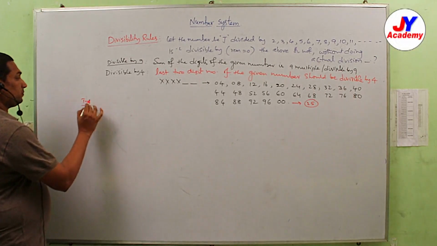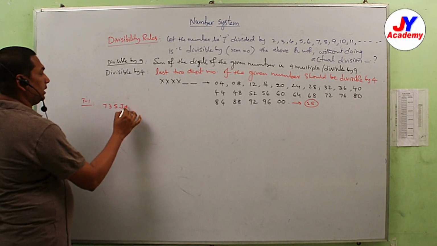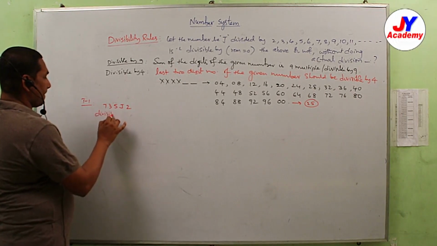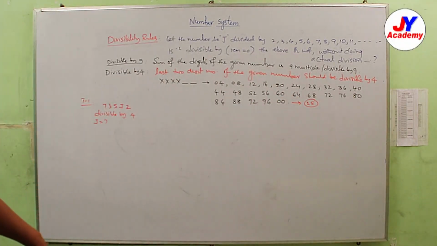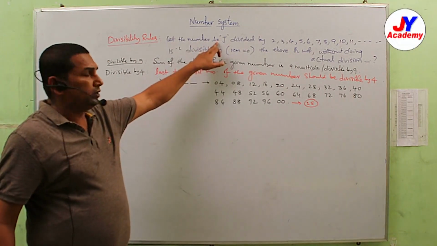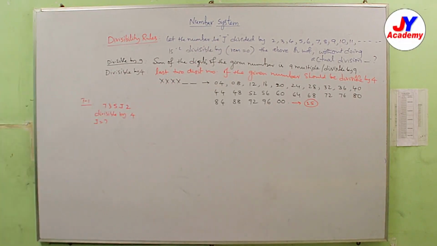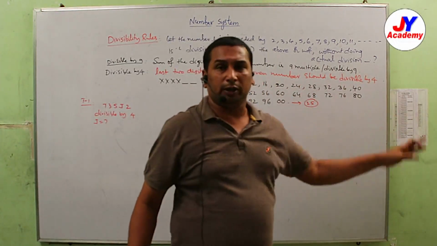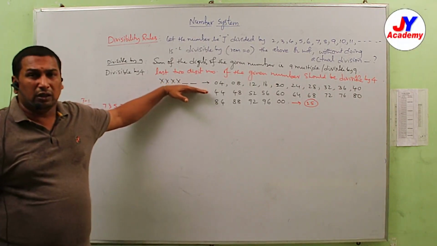Type 1, 735J2 divisible by 4. Once go through here, divisible by 4. Suppose the number is divisible by 4. The last 2 digits of the given number must be a 4 multiple, or divisible by 4. So any digit number is given, that is irrespective.